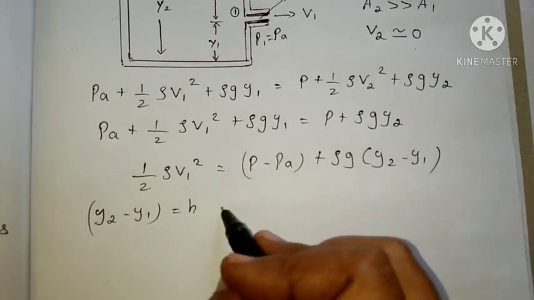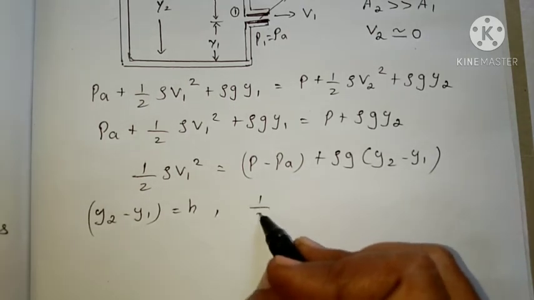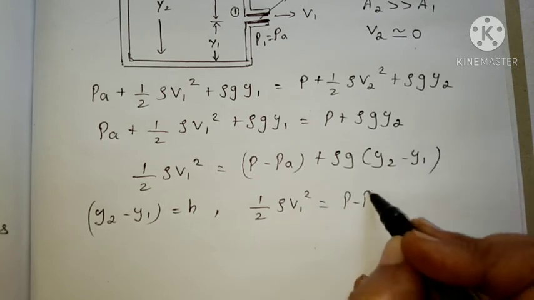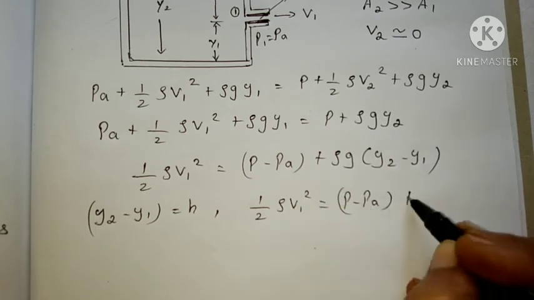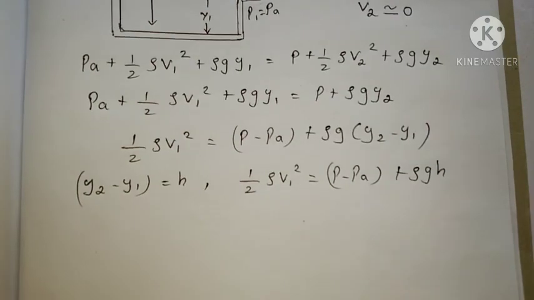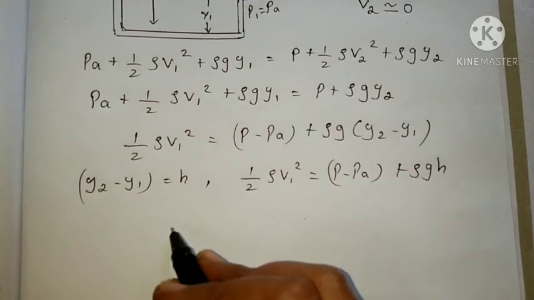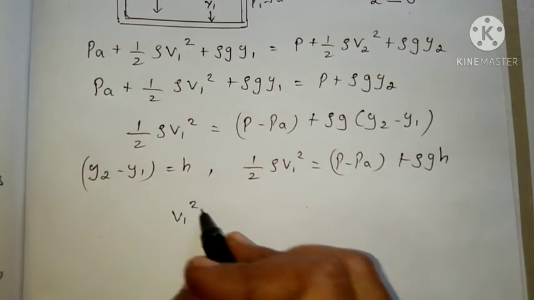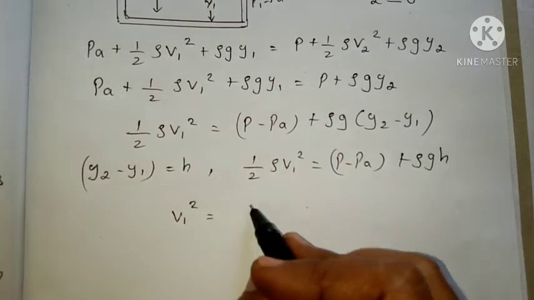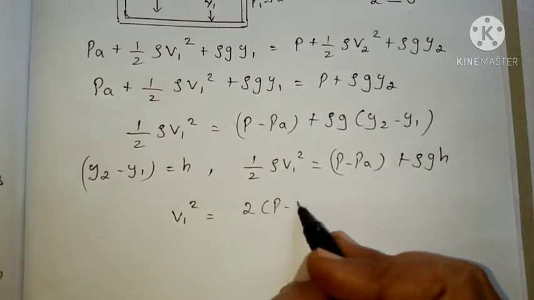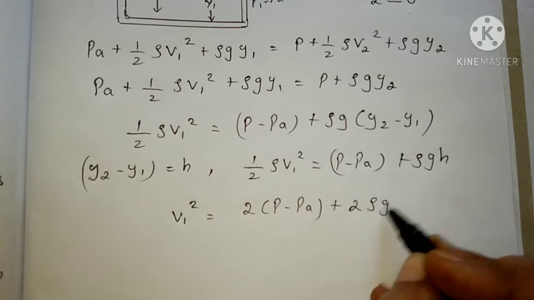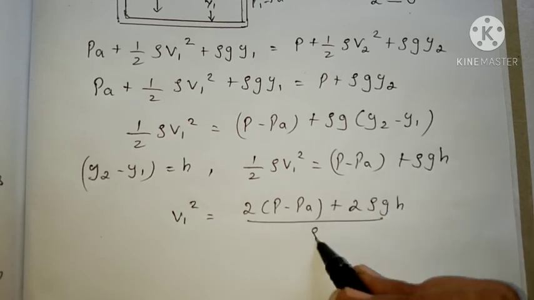Then we can apply the above equation: half rho V1 square equal to P minus PA plus rho G H. From this equation we can write V1 square equal to 2 into P minus PA plus 2 rho GH divided by rho.